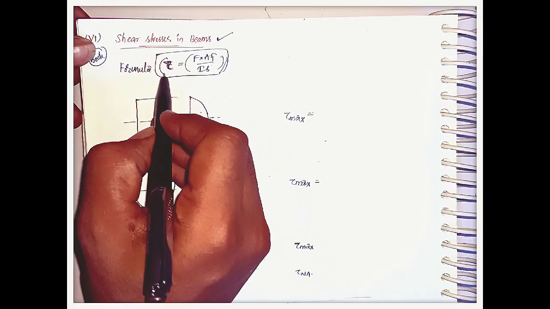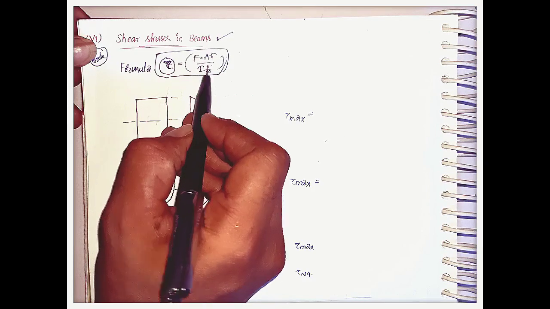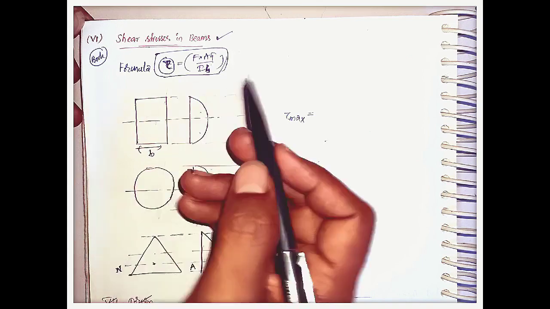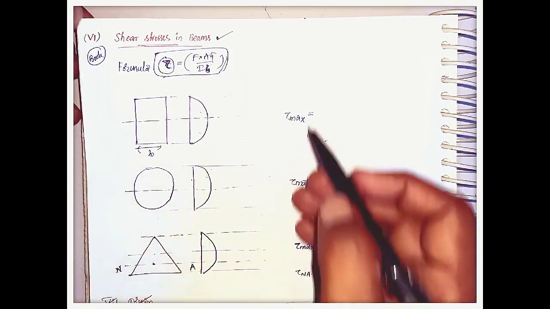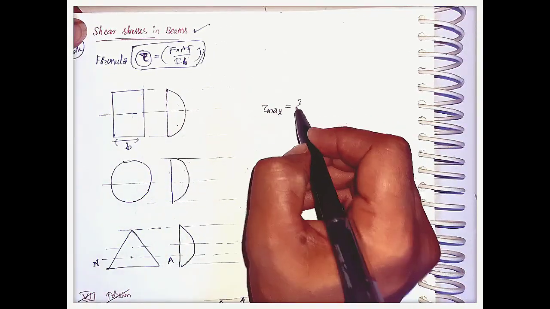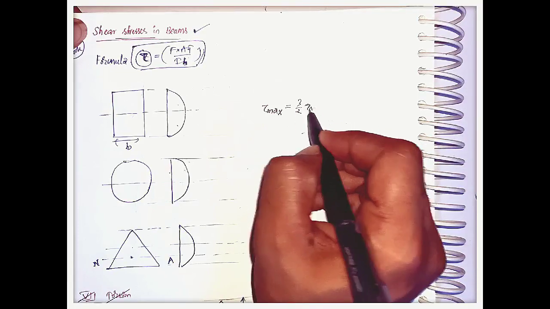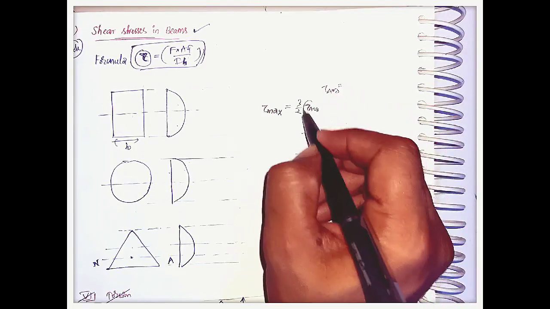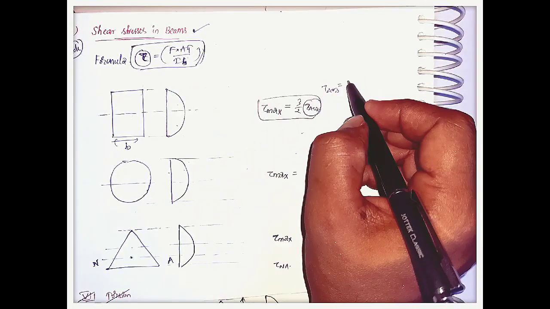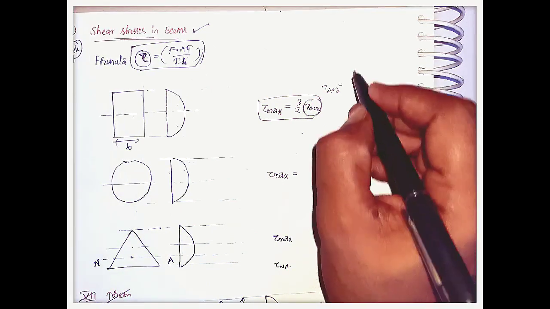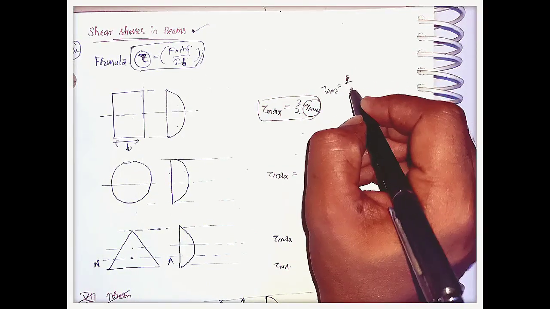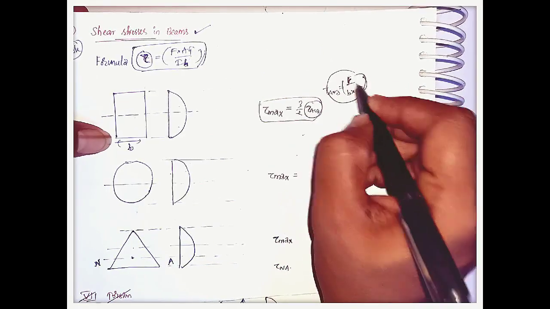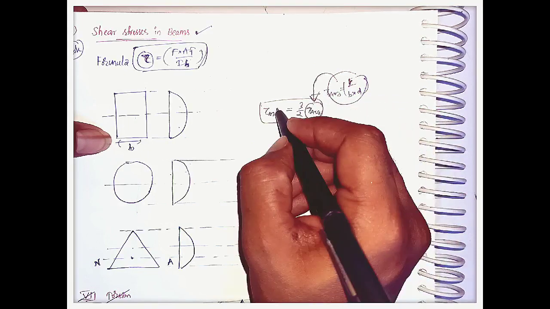Here the shear stress is inversely proportional to the width of the beam, that is this is B. As the width of the beam increases, shear stress will decrease. The tau max for the rectangular cross section is 3 by 2 times tau average. We can calculate tau average with the help of the shear force by the area of this cross section, that is B into D. We substitute this tau average here and we will get the maximum shear stress.